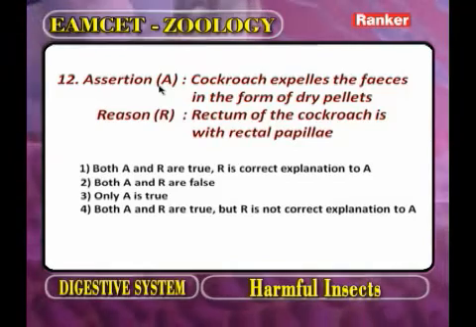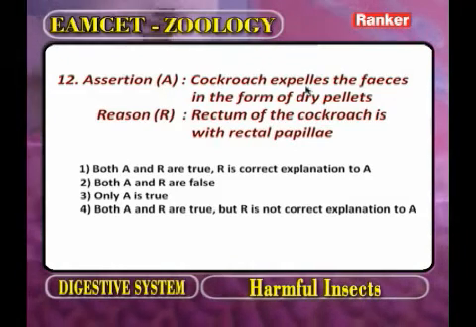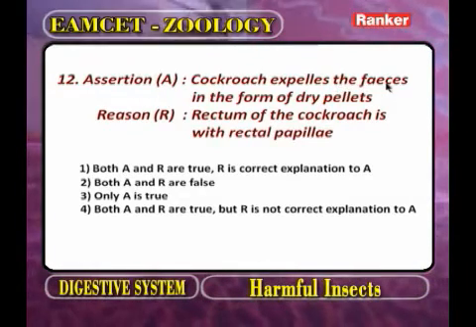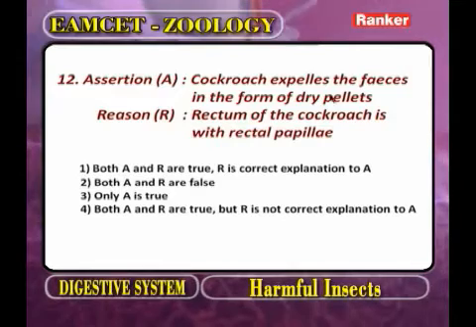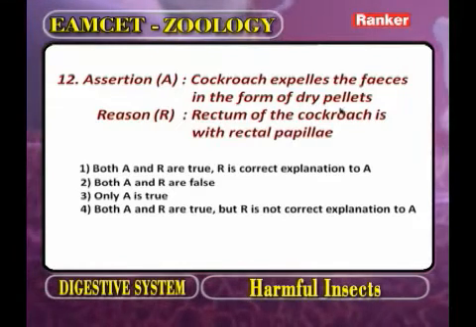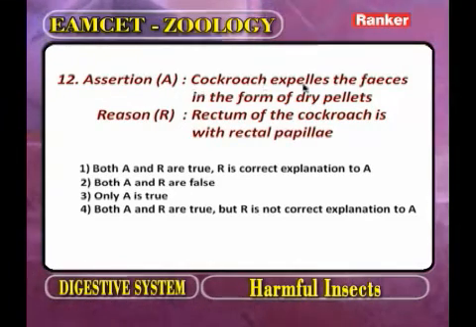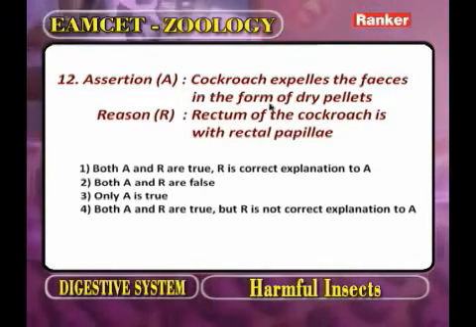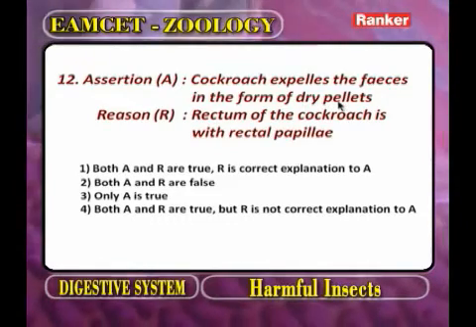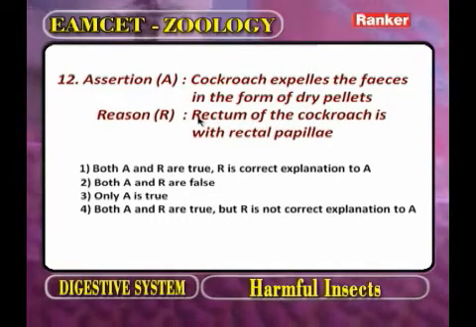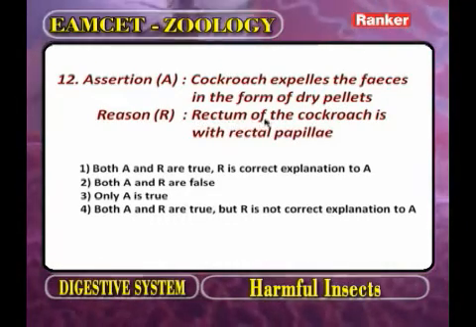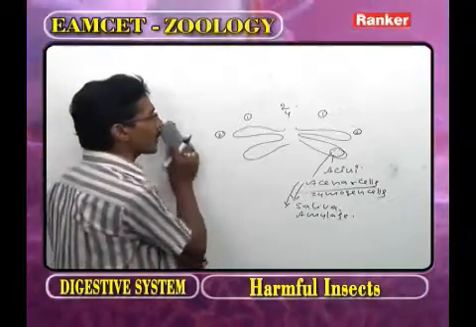Assertion: The cockroach excretes the feces in the form of dry pellets. Reason: The rectum of the cockroach has rectal papillae.